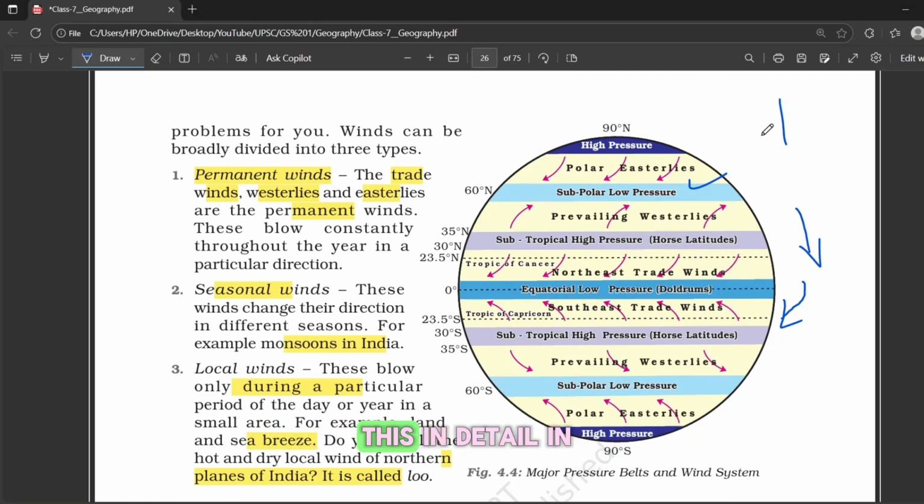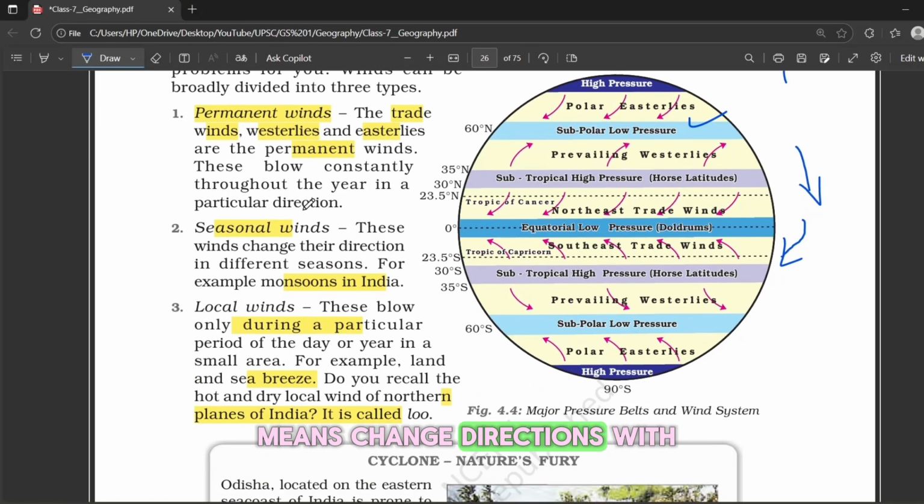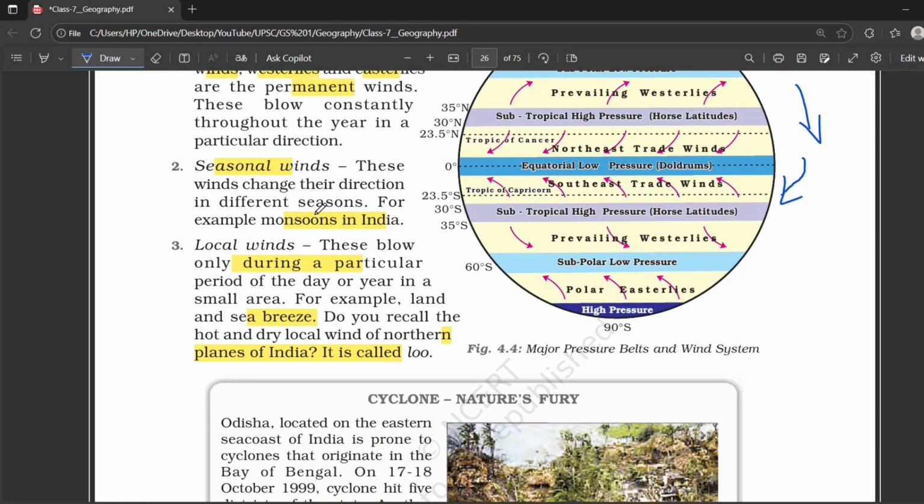We will cover all this in detail in the next class, but for now just remember, permanent winds are those that blow constantly, like westerlies and easterlies. Seasonal winds change directions with the seasons, like monsoon winds in India. And local winds happen only during certain times of day or in specific areas, like the sea breeze during the day or loo in the summer.